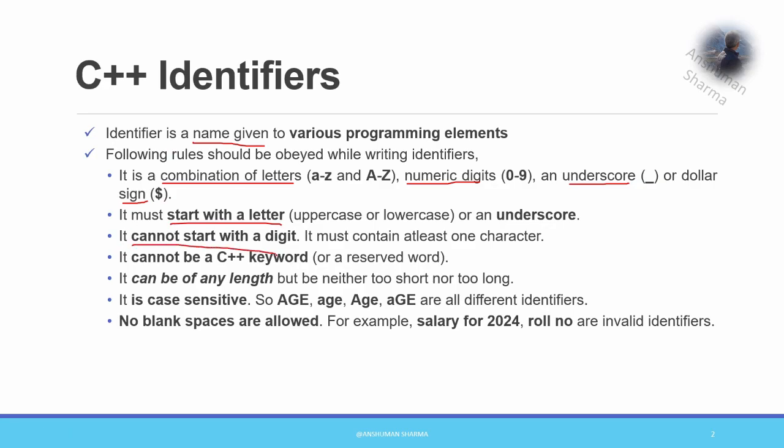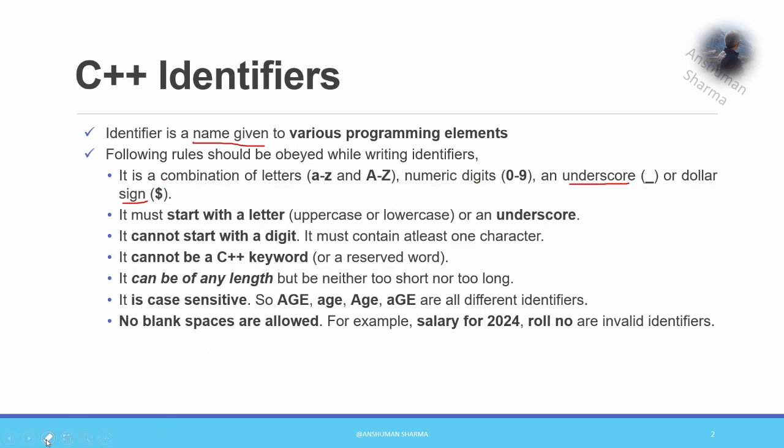So if you write it like 2023 salary, this is an invalid identifier. But if you write it as salary 2023, as a variable of a particular type, then it is a valid identifier. Next, it cannot be a C++ keyword. We are going to discuss these keywords shortly, which are also known as reserved words. It cannot be a C++ keyword because C++ keywords are already there.